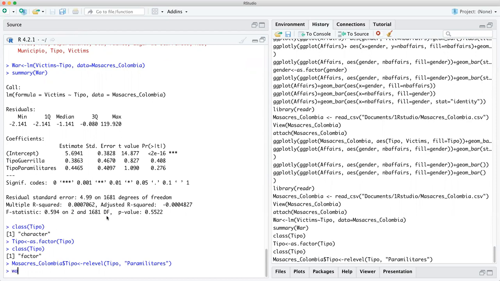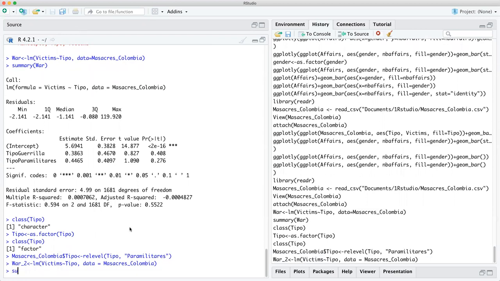So let's say war, right? War, but we'll call it war 2. Use the LM function. Same exact thing. The victims are the dependent variable, the results. How many are you getting? It's continuous, so we can still use the LM function, even though the independent variable type is just kind of a categorical thing, right? The paramilitaries, the fuerza, and the guerrilla. So then victims, then type is the independent variable, and I want to put data equals the massacre. That means massacres. All right, let's see what we get for a summary.